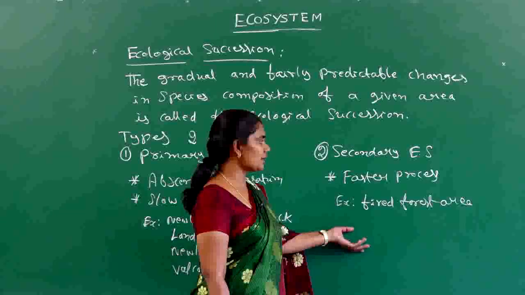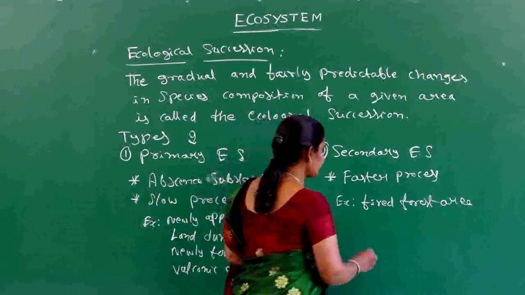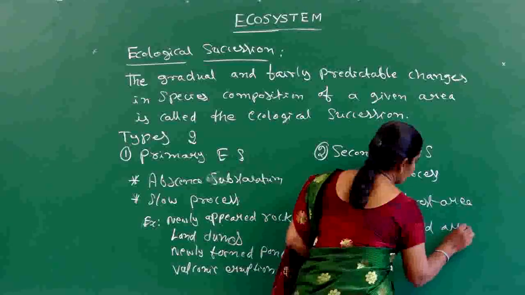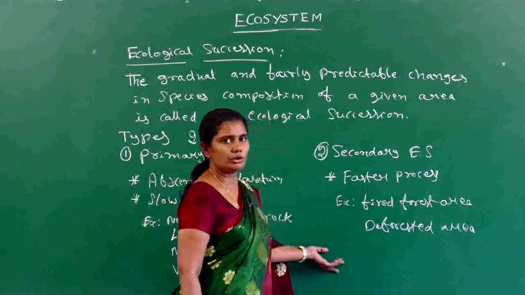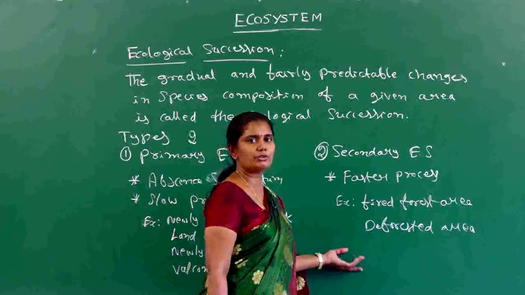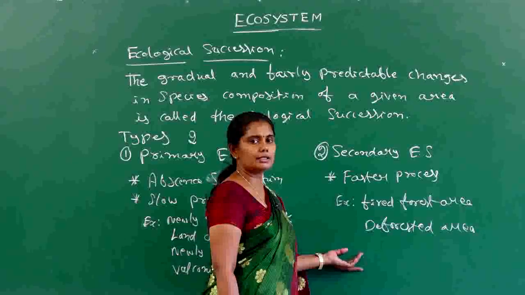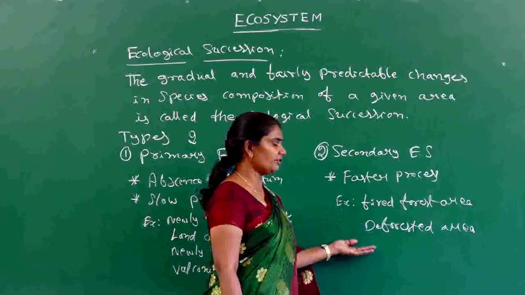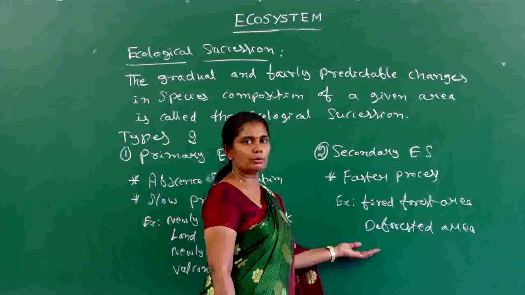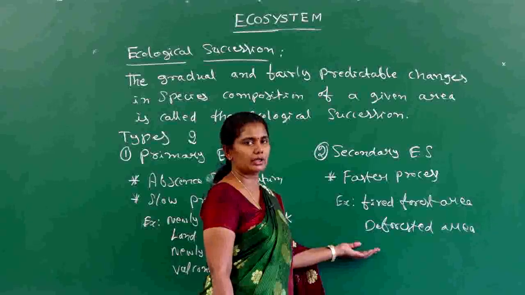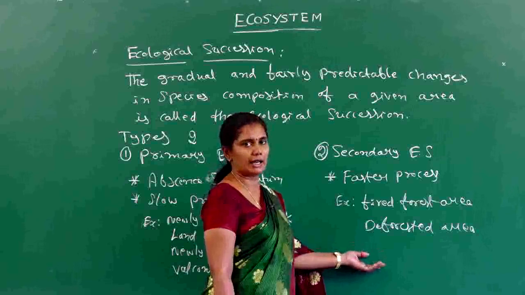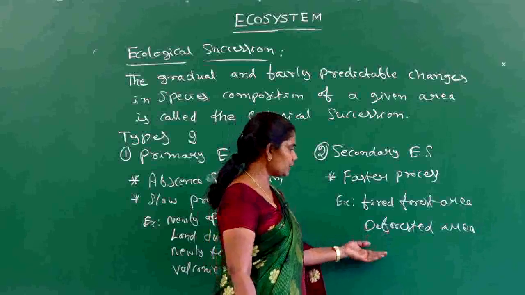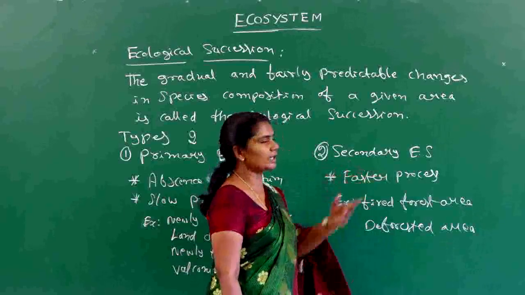Like that, we can take many examples. For example, a deforested area. In a deforested area, due to cutting of trees, there is no presence of living conditions. All the living organisms vanish from that area. Due to lack of plants, there is no condition suitable for the growth or survival of any living organism. So this land remains as bare land. Only soil is present, but there is no living condition. In this area also, we can see secondary succession.